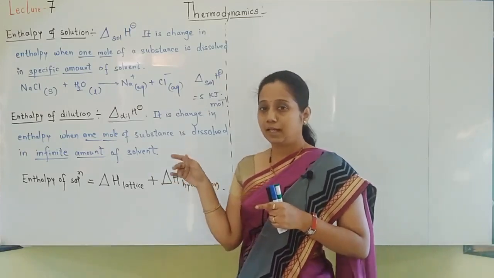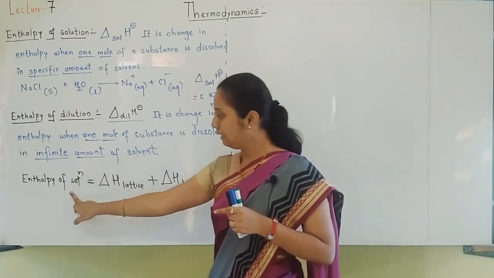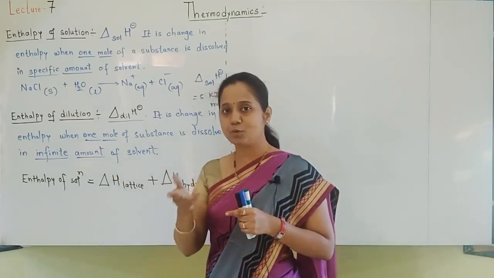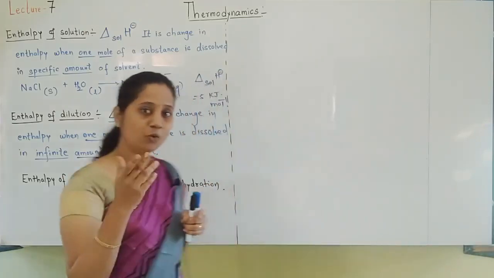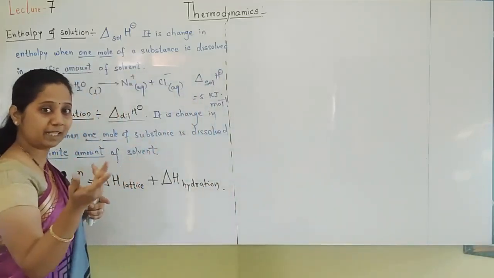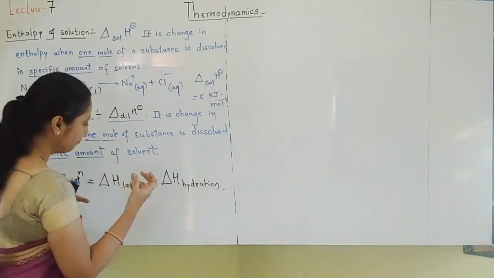Okay. And based on that, enthalpy of solution can be positive or negative. Now when will it be positive, when will it be negative, just imagine.